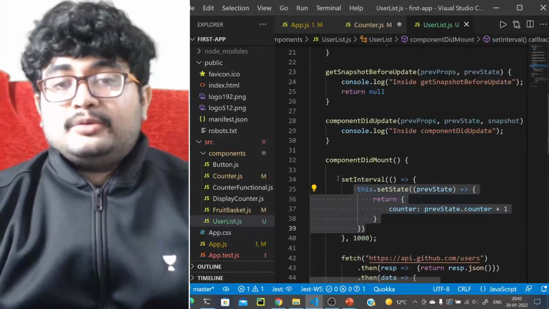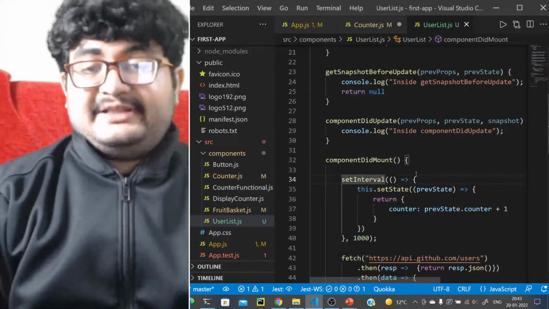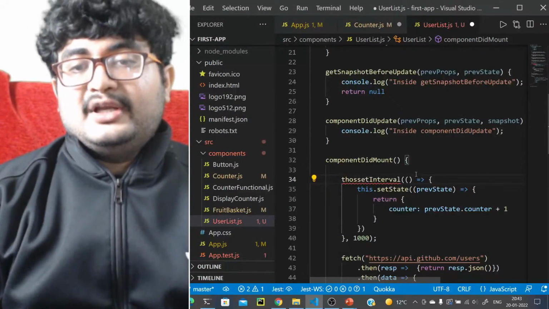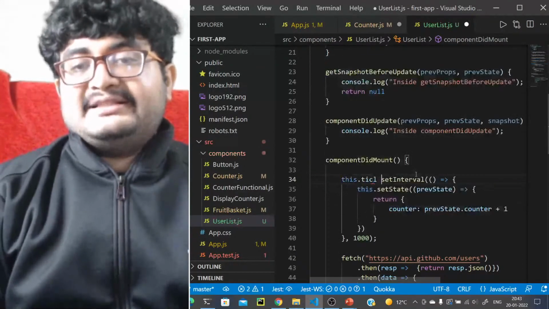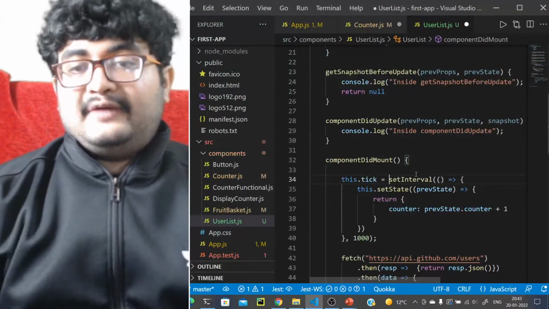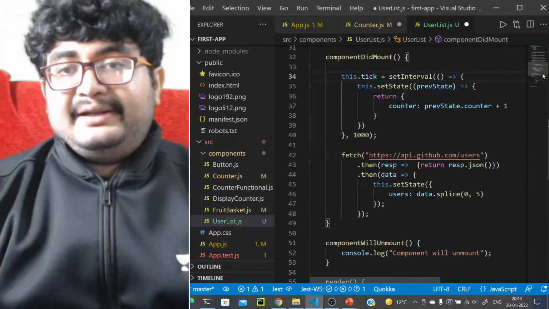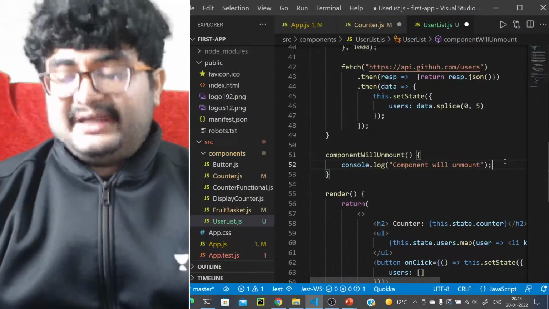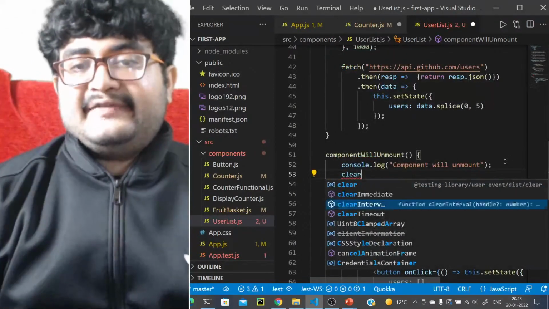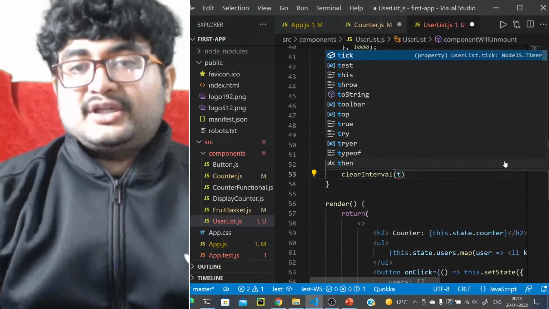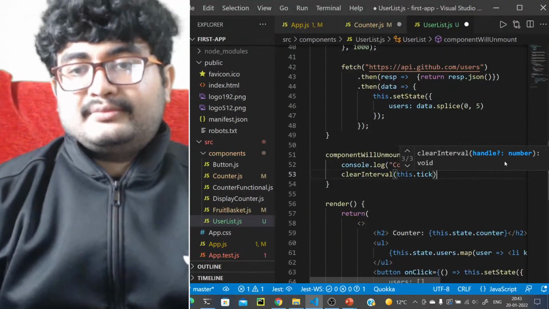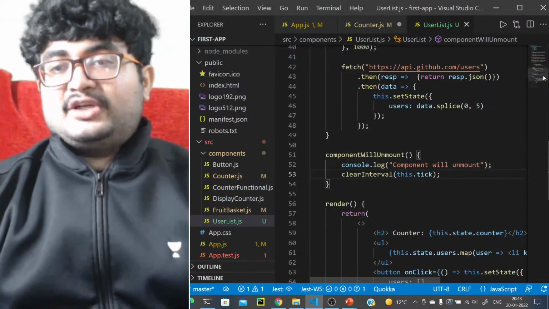So what we should do to prevent this, we should delete this subscription when this component is unmounted. So maybe we can add it to a variable like this dot tick. We add the return value, and inside component will unmount we can go for clear interval this dot tick, right?